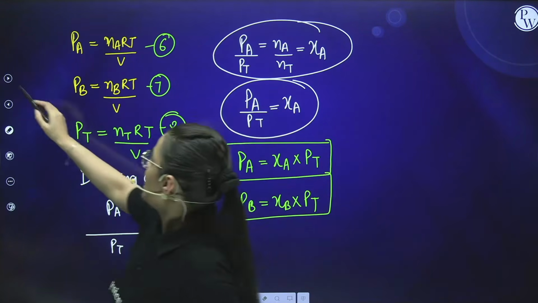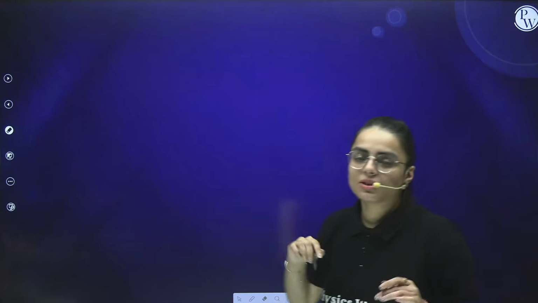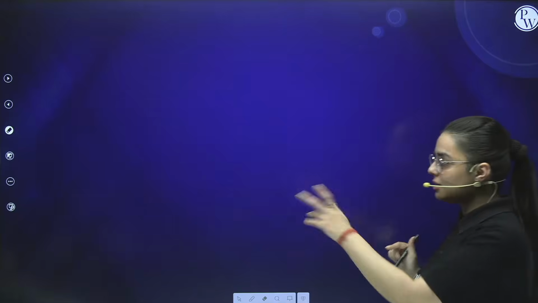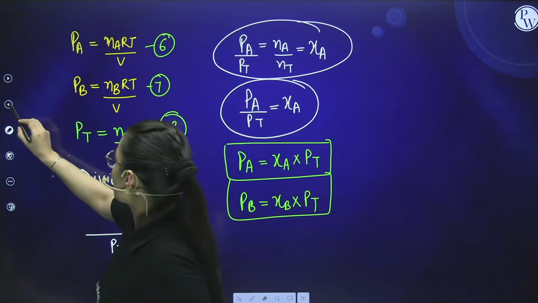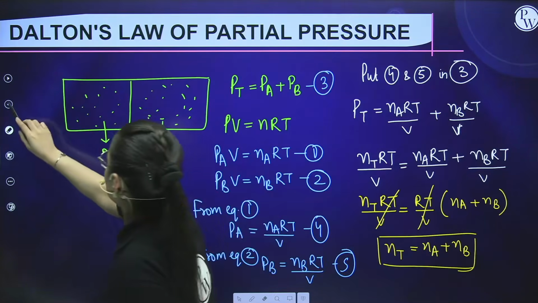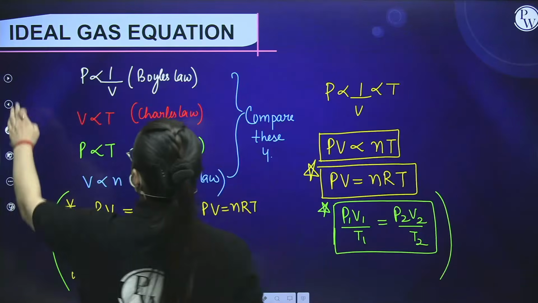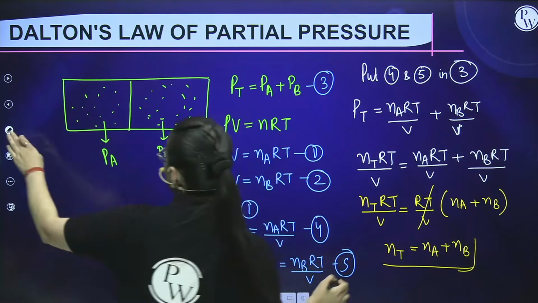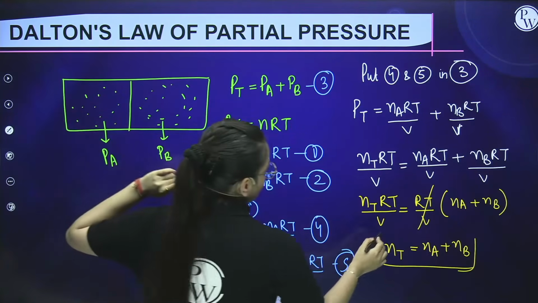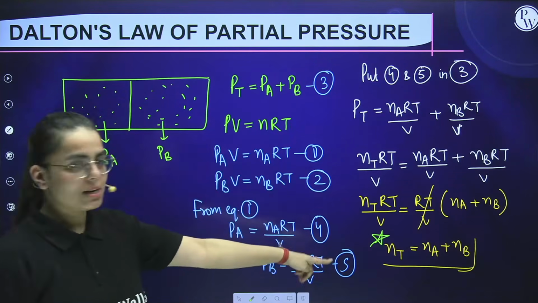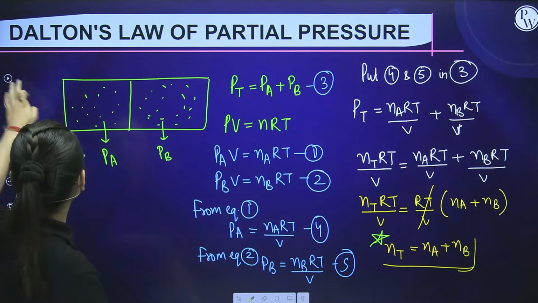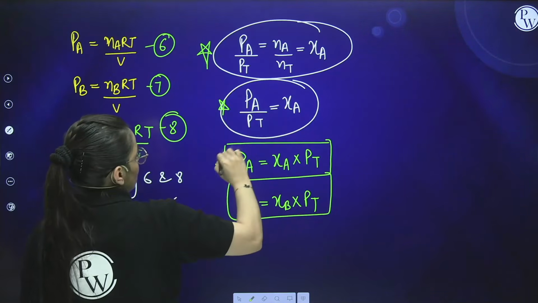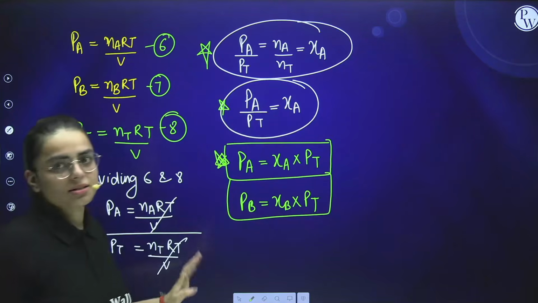Okay students, now moving forward towards our next segment, that comes out to be Graham's law of diffusion. Kindly remember in Dalton's law which formulas they can ask you. Okay, this formula is quite important for you to understand, because the question can be asked over here. Other than this, they can ask you this, and this. That's it. Okay.